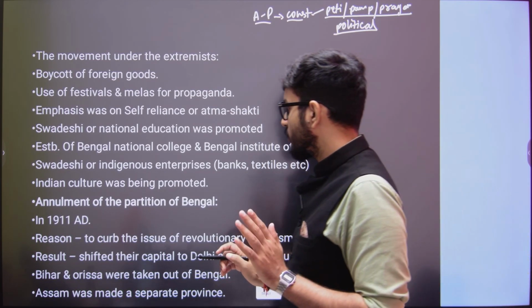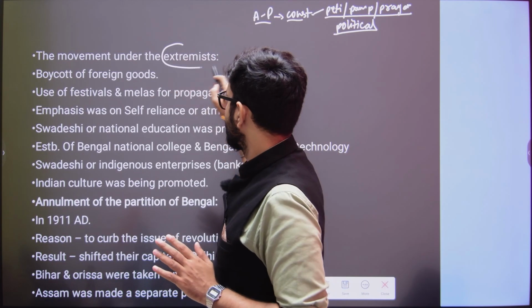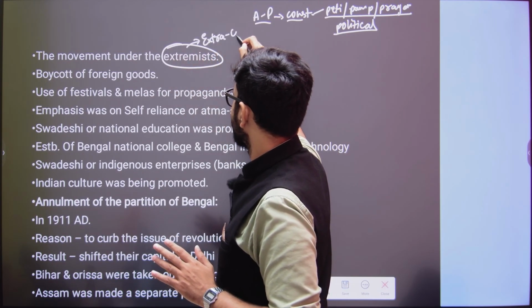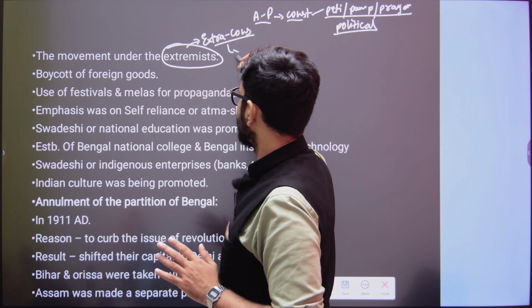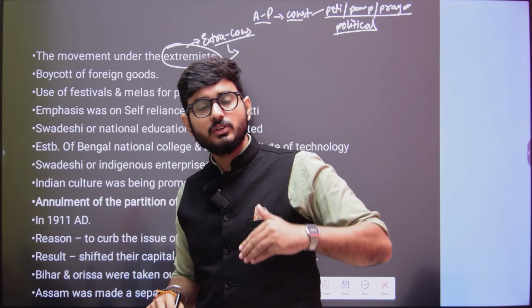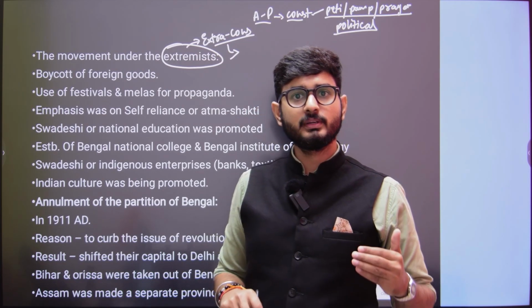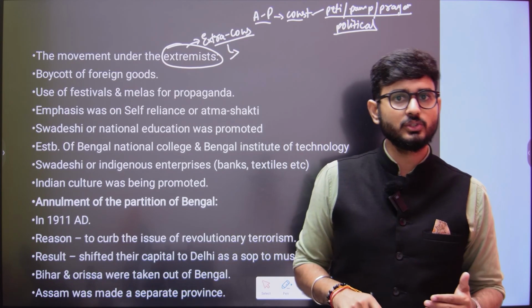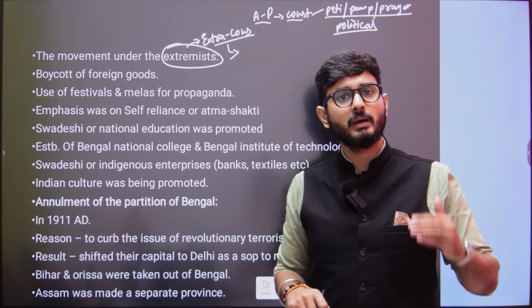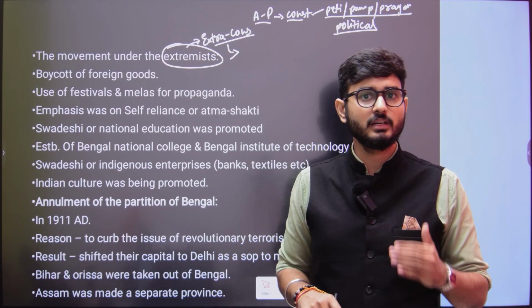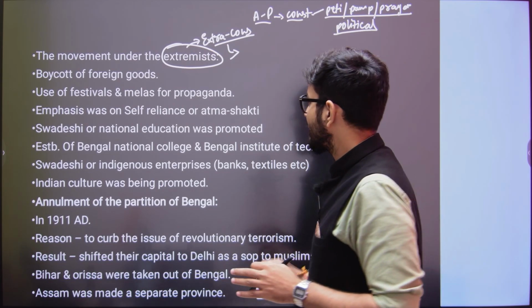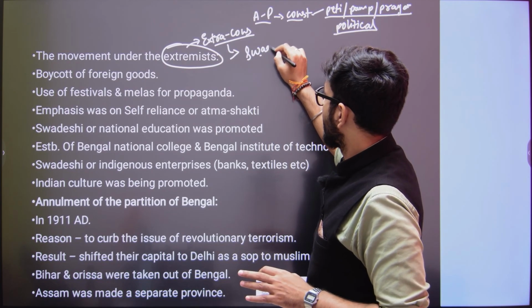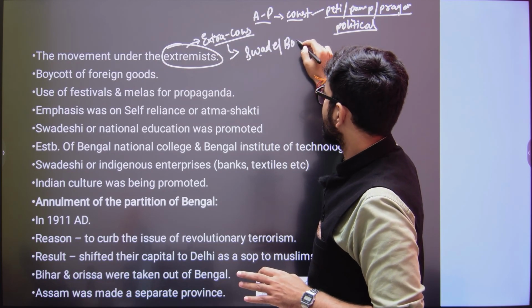Because when we talk about the movement under the extremists, from the name itself we know that they were extra constitutional in nature. And when they are extra constitutional, they are also going to do the movement through methods that were not acceptable by the constitution. That means not acceptable by the rules and regulations set up by the British. So automatically, why? Because Swadeshi and boycott itself was extra constitutional.